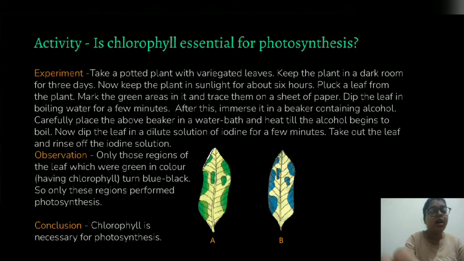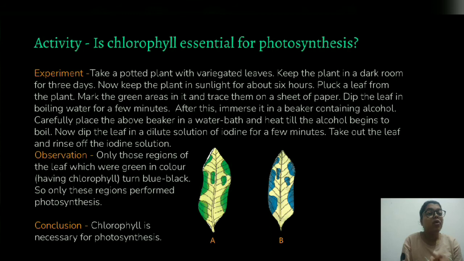Now I'll be sharing an activity on whether chlorophyll is essential for photosynthesis, where you'll be able to develop a better understanding through this example. So what is the experiment? Firstly, take a potted plant with variegated leaves and keep it in a dark room for 3 days, and then keep it in sunlight for about 6 hours. Then pluck a leaf from the plant, mark the green areas in it, and trace them on a sheet of paper.